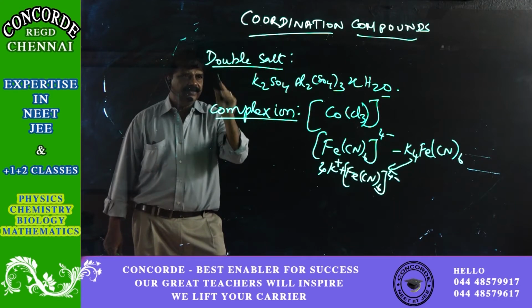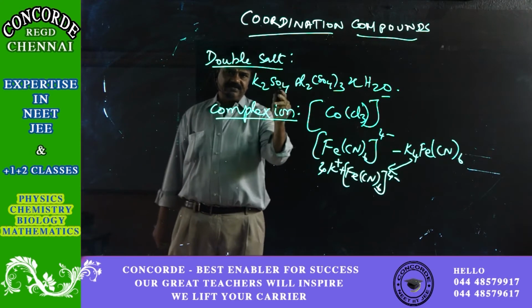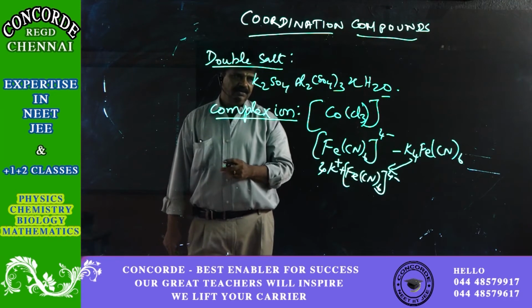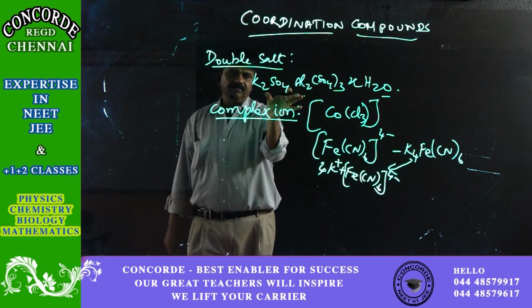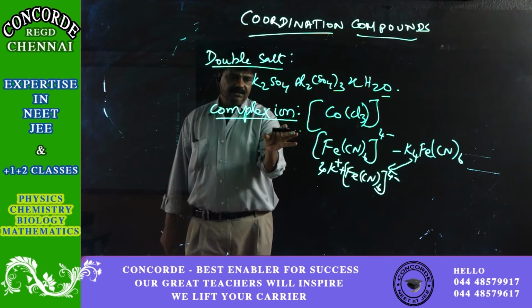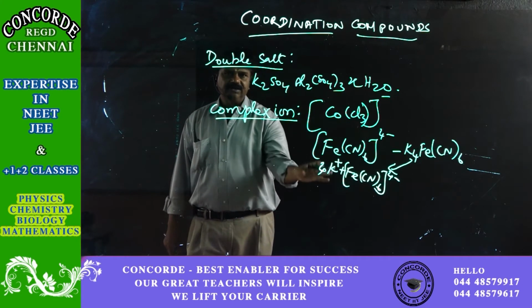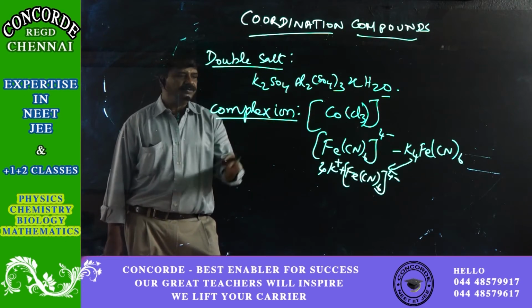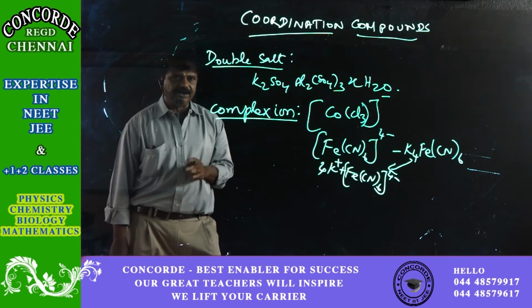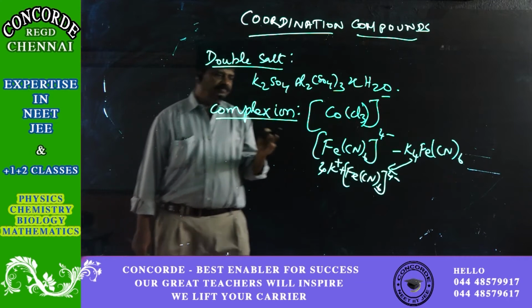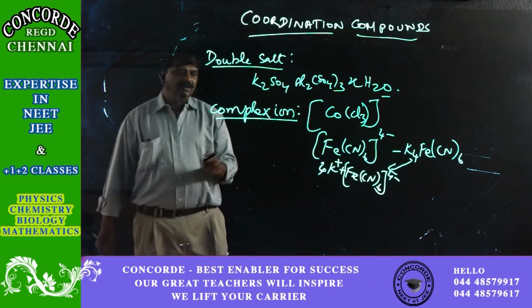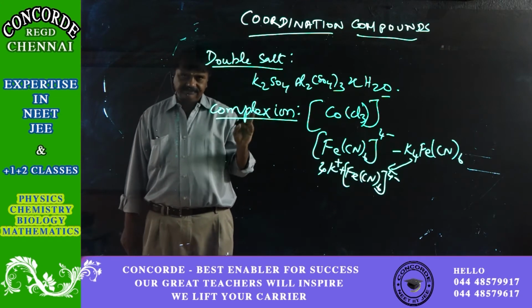So we have seen a double salt: it is a mixture of two salts with water of hydration, stable in one form. Whereas a complex compound like K4[Fe(CN)6], when put in water, splits as one anion and one cation. Here [Fe(CN)6] is a complex of Fe and CN.